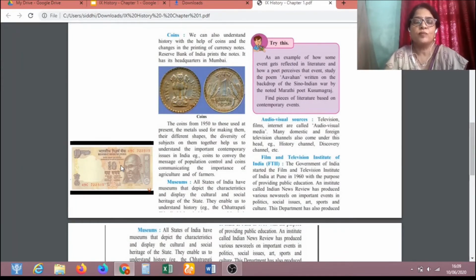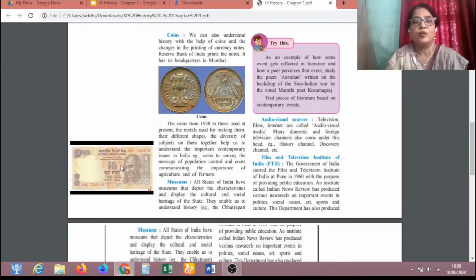The coins from 1950 to those used at present, the metals used for making them, their different shapes, the diversity of subjects on them, together help us to understand the important contemporary issues in India.